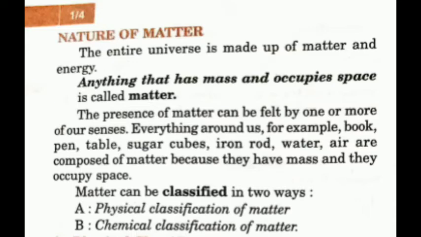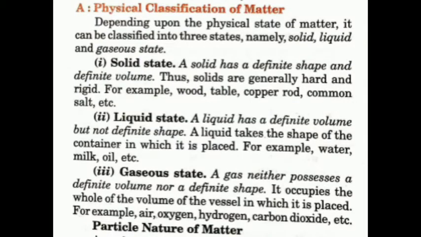Just now we have studied that matter can be classified in two ways, that is physical classification of matter and the chemical classification of matter. In the physical classification of matter, it is divided into solid, liquid and gas. What are solids? The solid is a state which has a definite shape and definite volume. Thus solids are generally hard and rigid. For example, wood, table, copper rod, salt, etc.